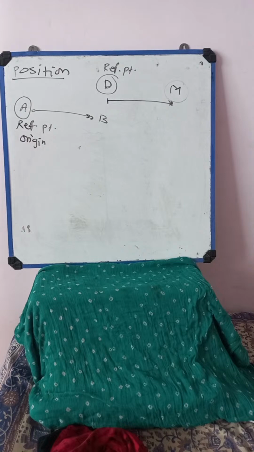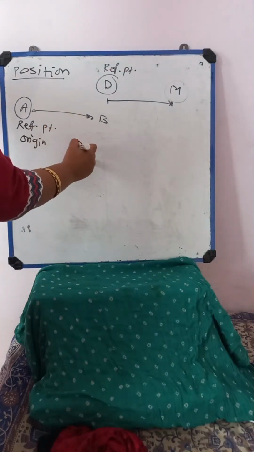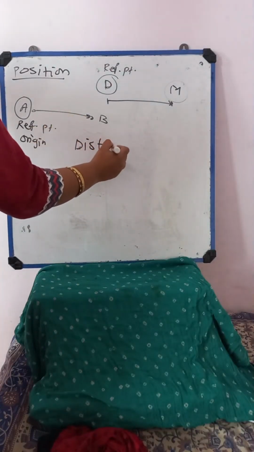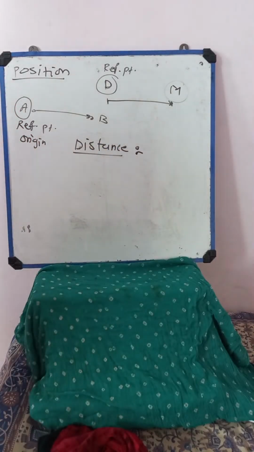Then next is distance. Okay, next point is nothing but distance. So what do you mean by distance?